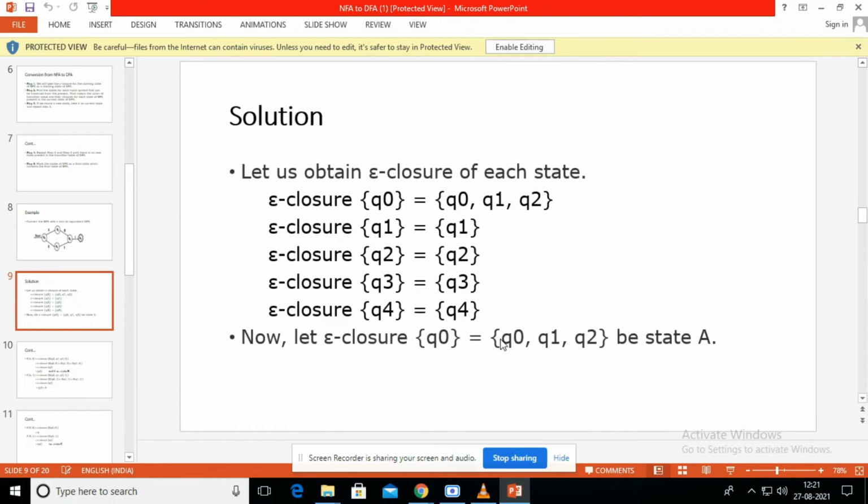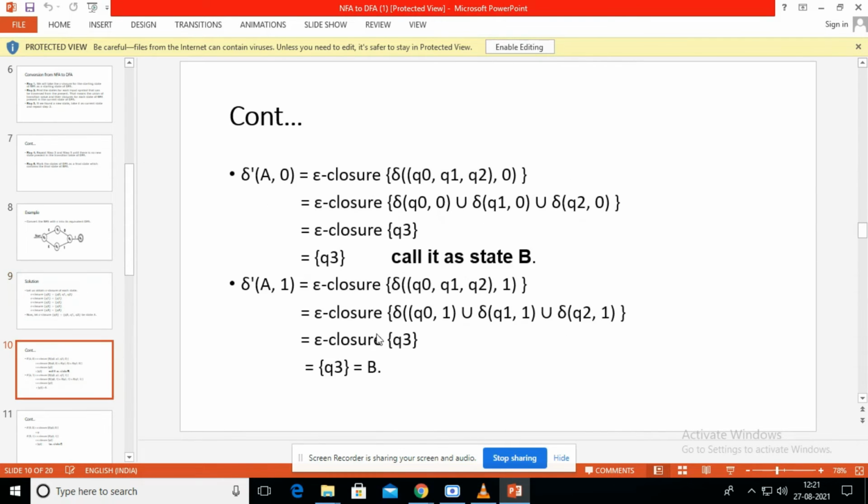What is in the A? Q0, Q1 and Q2. Okay, so that is the transition function delta of Q0, Q1, Q2 with the same input 0. Then next we have to find it separately for Q0, Q1 and Q2. Listen, delta function of Q0 comma 0 union Q1 comma 0 union Q2 comma 0.